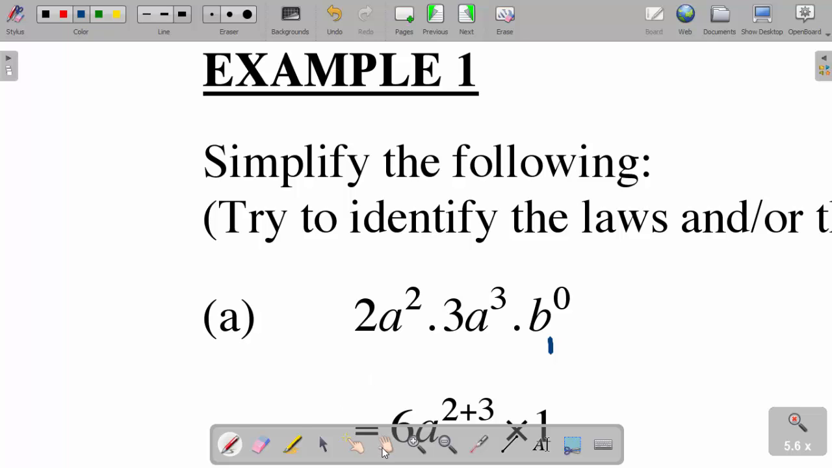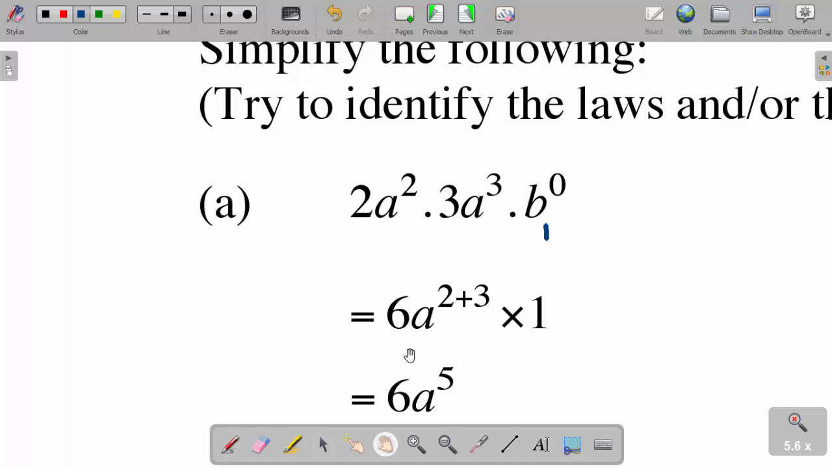So we have something like this. It's going to be 6a to the power 3 plus 2 times 1. What is 2 plus 3? It is 5, and then times 1 it remains 6a to the power 5. That's my answer there. Let us proceed.